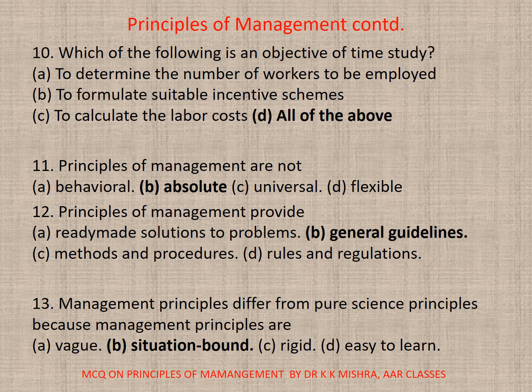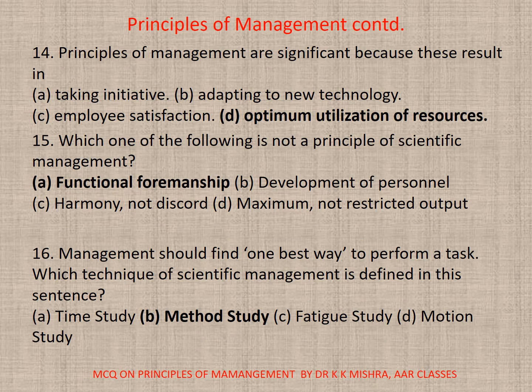11. Principles of management are not. Correct option is B. Absolute. 12. Principles of management provide. Correct option is B. General guidelines. 13. Management principles differ from pure science principles because management principles are, correct option is B. Situational. 14. Principles of management are significant because these result in D. Optimum utilization of resources. 15. Which of the following is not a principle of scientific management? Correct option is A. Functional foremanship.